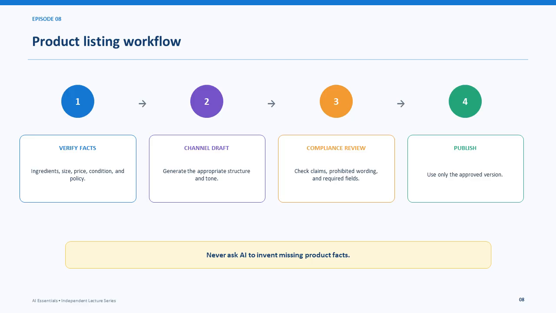A product listing workflow starts with verified ingredients, use, claims, and policy. Generate channel-appropriate structure and tone, compare the draft with platform rules and required facts, then publish through the approved process.